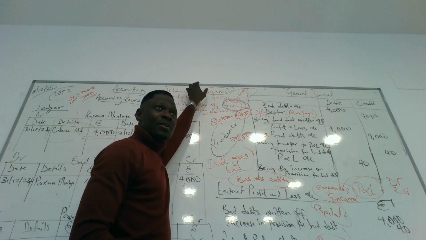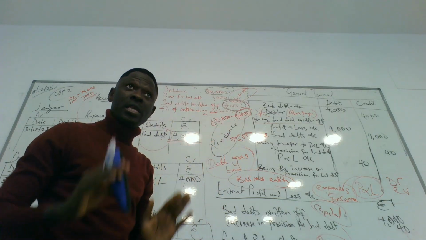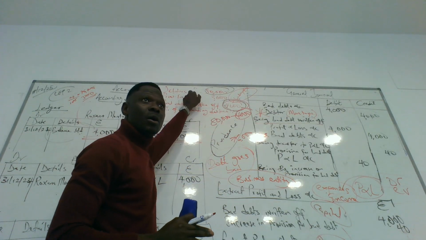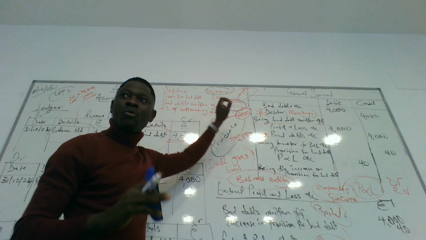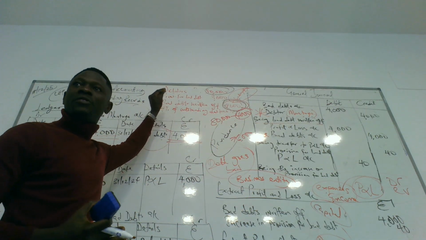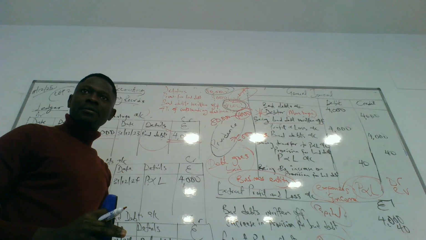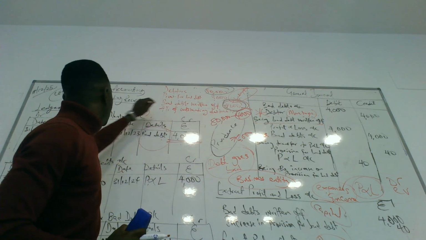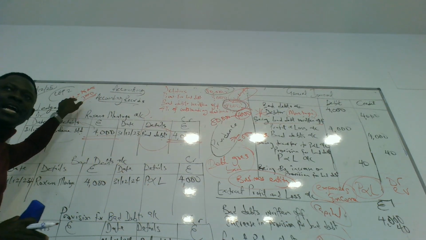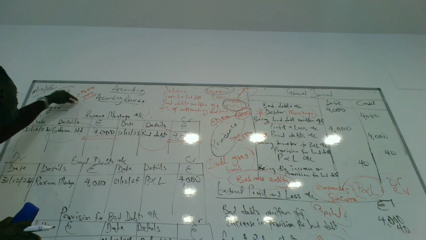When we have a debtor, we make provision for bad debt. But our debtors here now has been reduced and we have increased the percentage of debtors. So that means we have a new provision for bad debts. So this means we need a new journal entry, because this is the new provision, right?